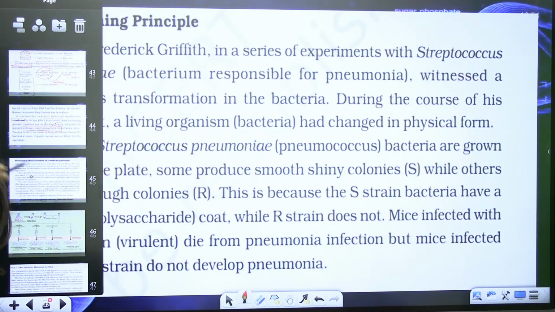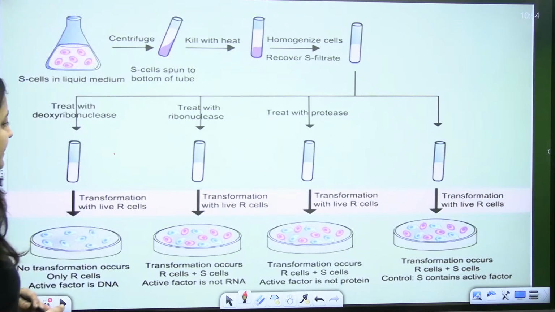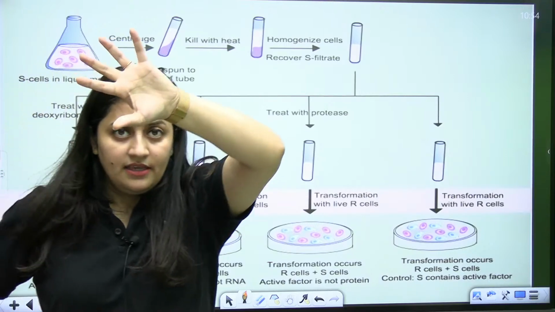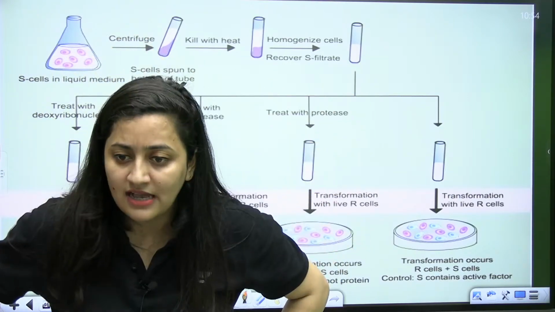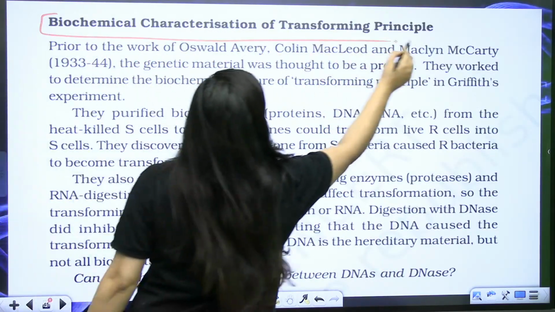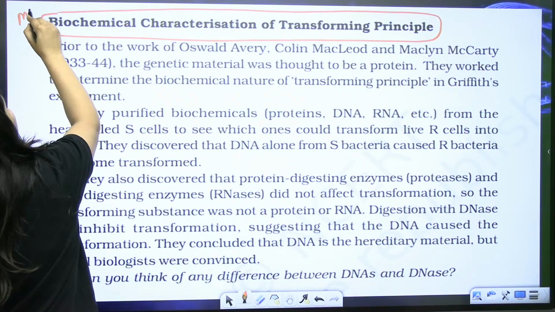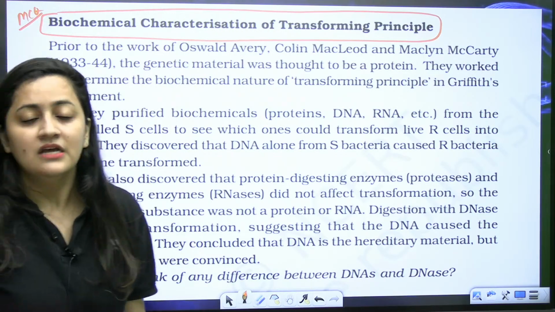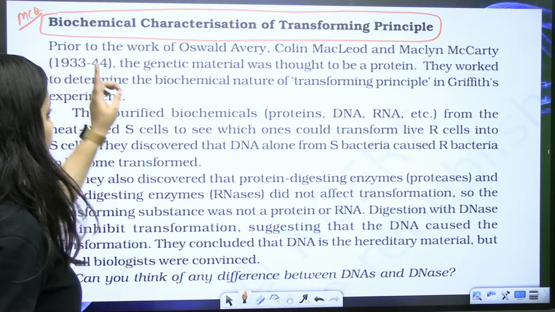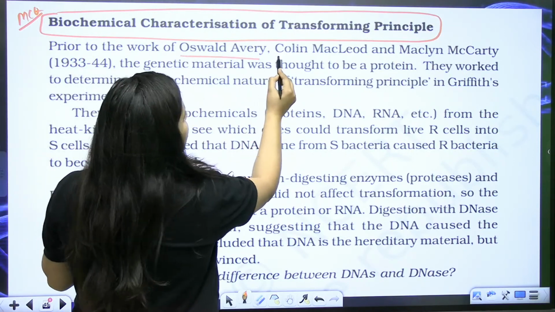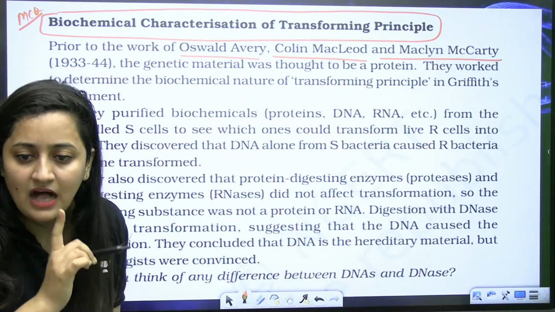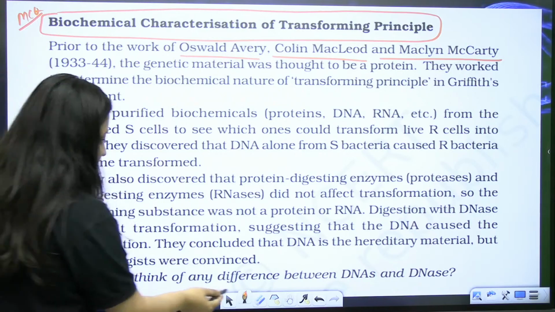Okay, so you should remember the scientist names as well. So now the next is, bache, Avery, MacLeod. They conducted tests, they performed that biochemical analysis as well. This is also another important point, right? Next is the biochemical characterization of the transforming principle. So bache, a question can come in your paper: who did that biochemical characterization of the transforming principle? The answer is Avery, MacLeod and McCarthy. Clear, bache? Scientist names can be asked in the paper. This is important.